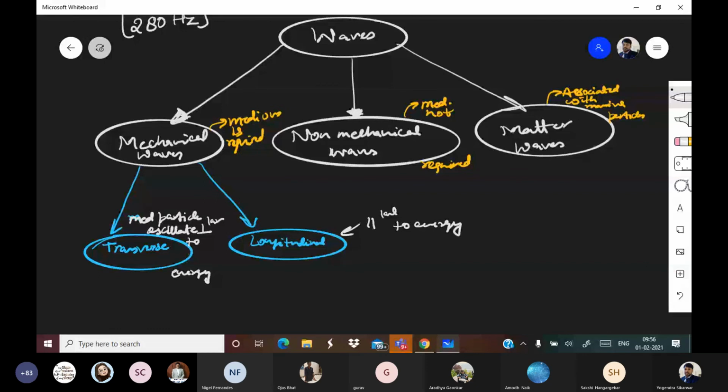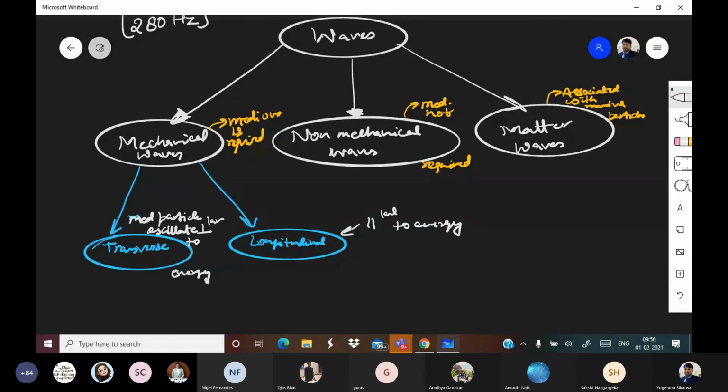So, transverse waves are those waves which require a medium to travel, and medium particles oscillate perpendicular to the direction of propagation of the wave. Longitudinal waves are those waves which require a medium to travel, and medium particles oscillate in the direction of propagation of waves.